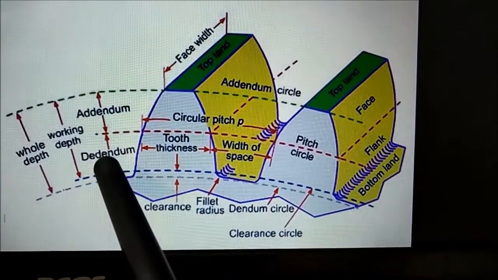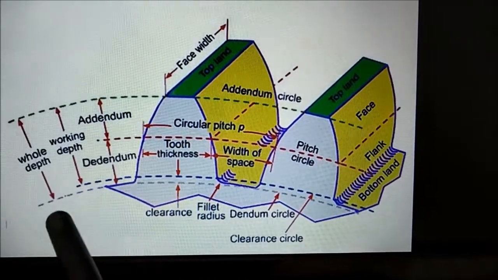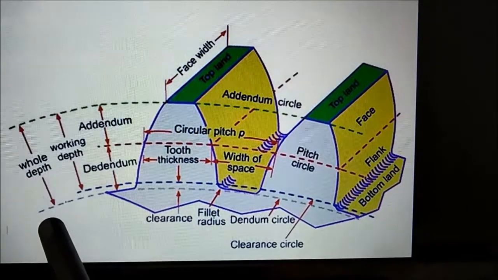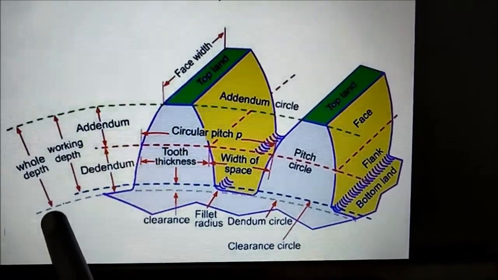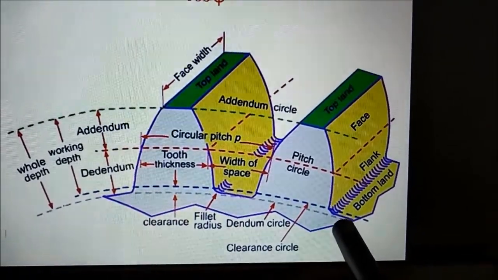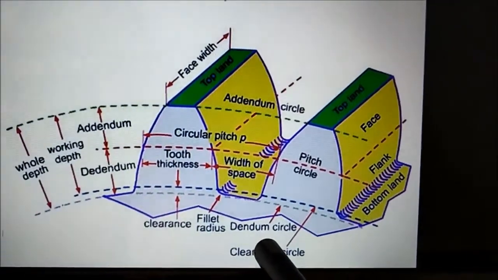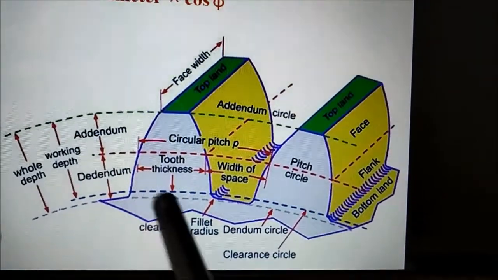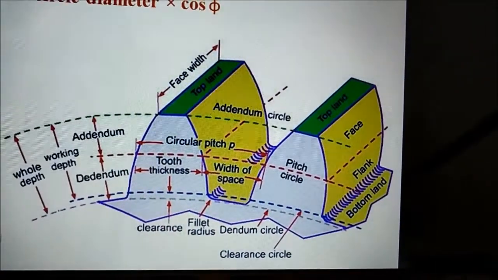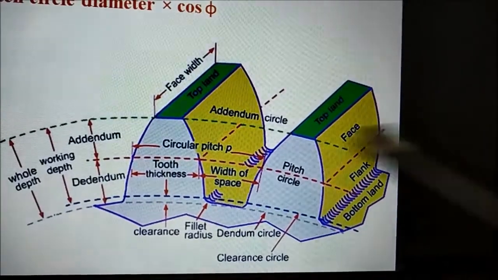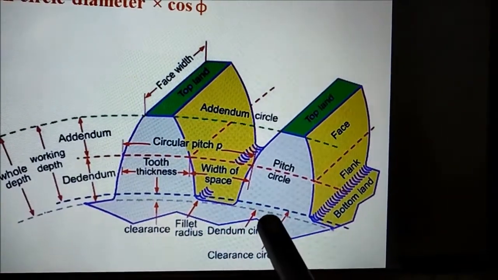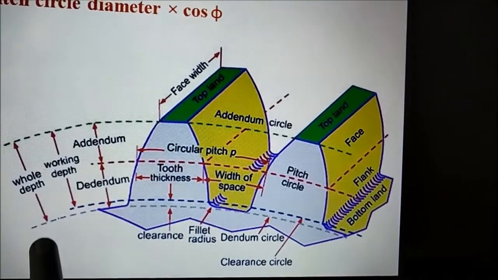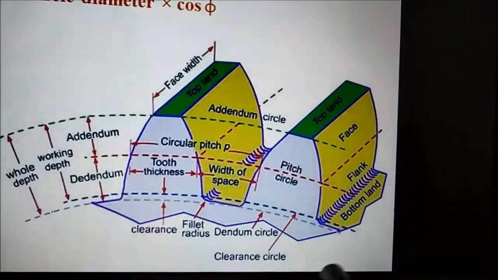Then dedendum circle. This last circle is the dedendum circle. Dedendum circle is the circle drawn through the bottom of the teeth. It is also called the root circle, but it is not the base circle. Dedendum circle and base circle both differ from each other, but the dedendum circle is the root circle because it is the circle drawn through the bottom of the teeth.